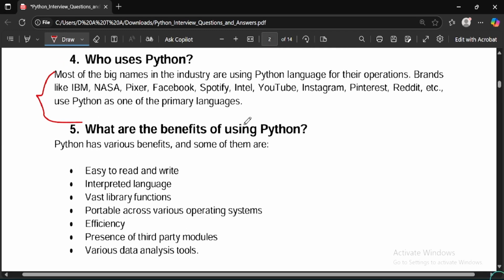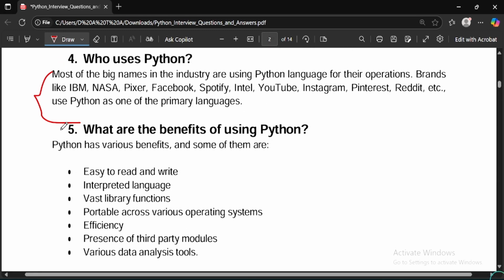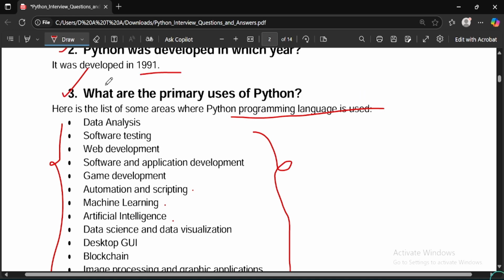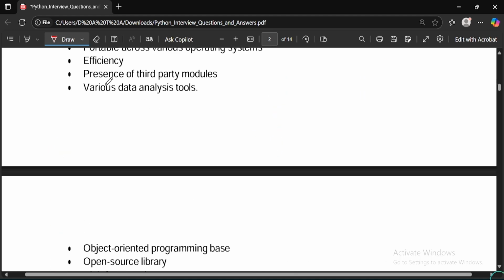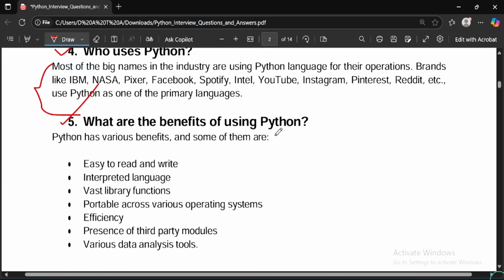No need much explanation here. So the fifth question would be, what are the benefits of using Python? I would be tick marking the fourth one as well as the third one as done. Okay. So the fifth, what are the benefits of using Python?